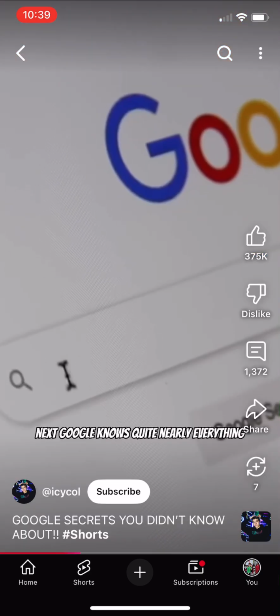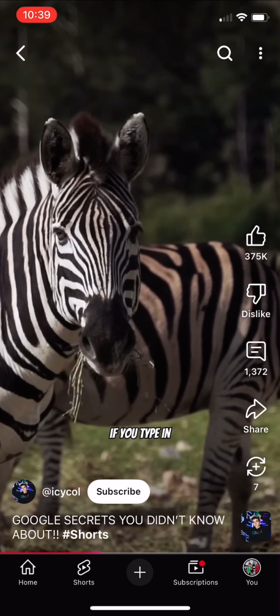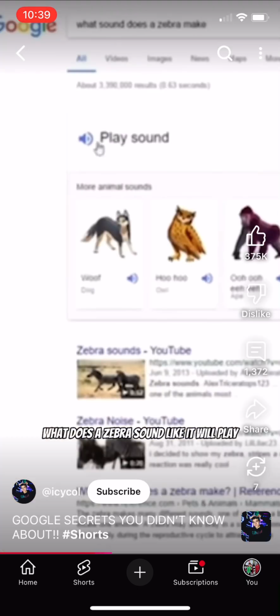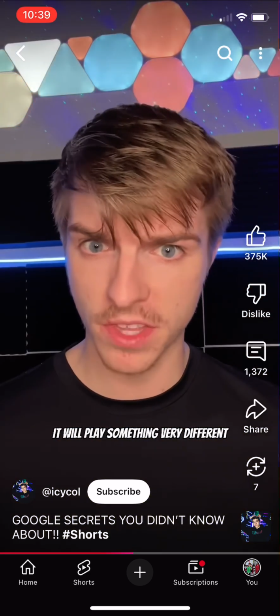Next, Google knows quite nearly everything, even the sounds of animals. For instance, if you type in what does a zebra sound like, it will play. But if you ask it what does the fox say, it will play something very different.